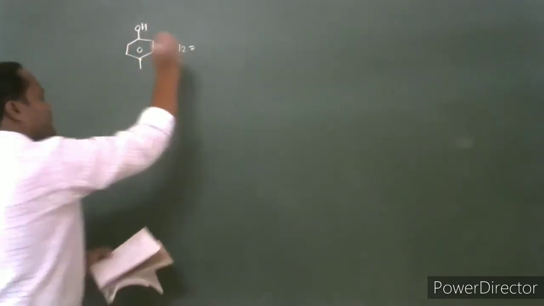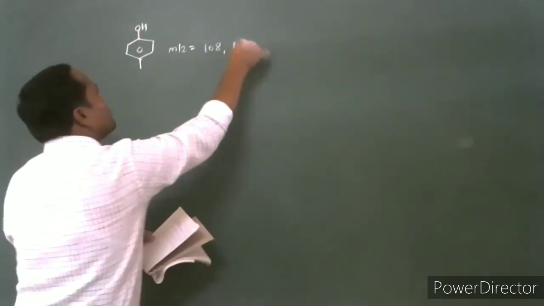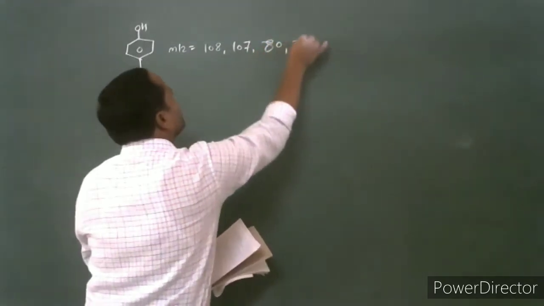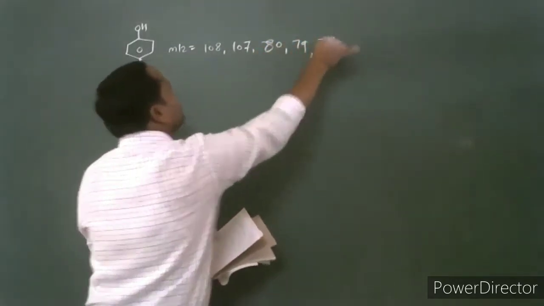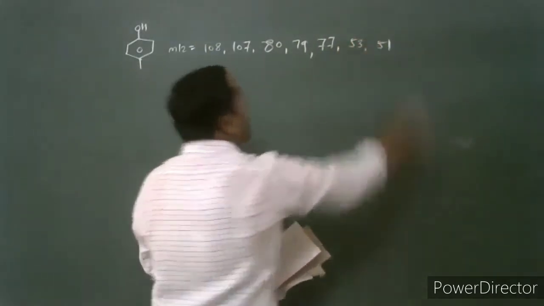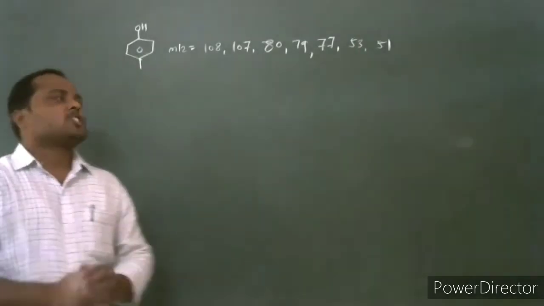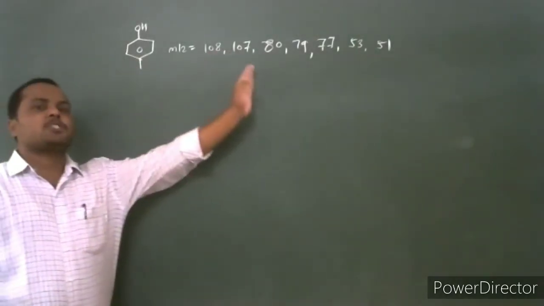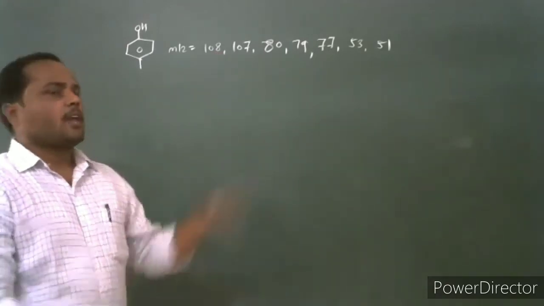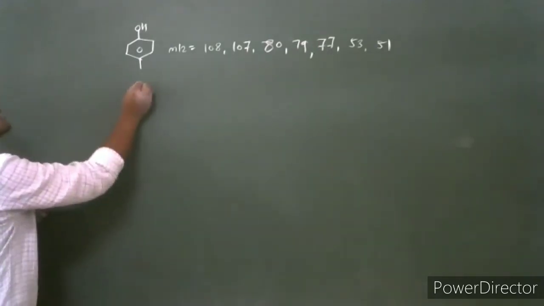In the mass spectrum of p-cresol, it gives fragments at 108, 107, 80, 79, 77, 53 and 51. Then show the structure of the fragment ions at these mass to charge ratios. What is the structure of the ions at these mass to charge ratios? What is the fragmentation? Then consider the mechanism for fragmentation.